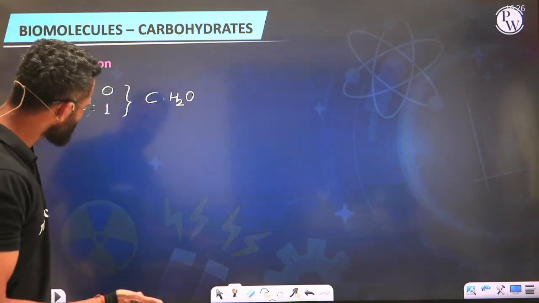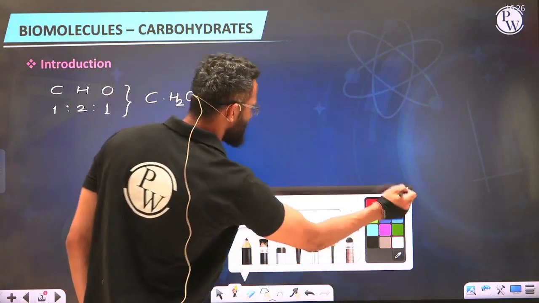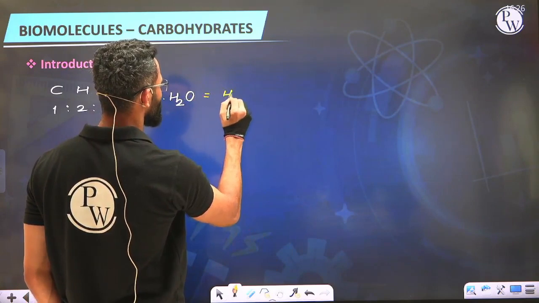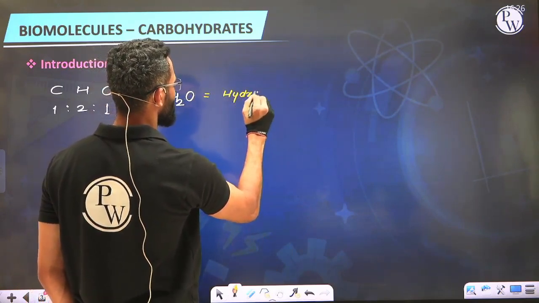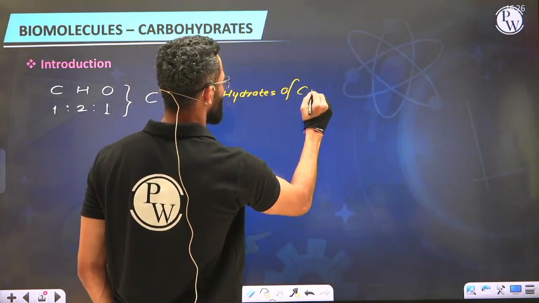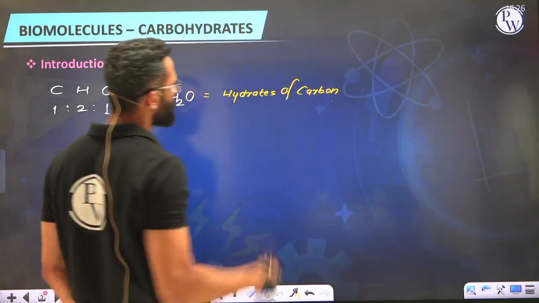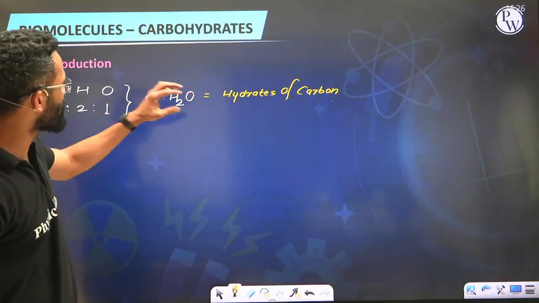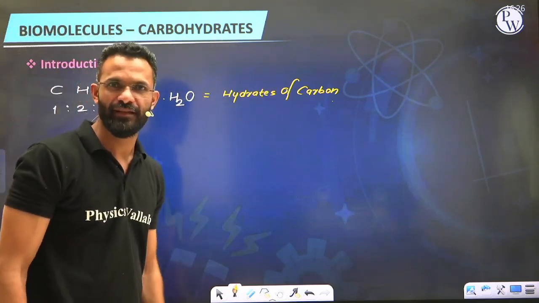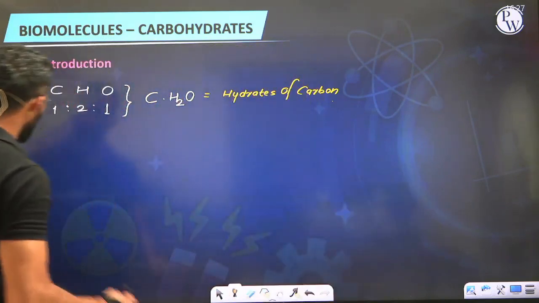But again, when you talk about CH2O, this CH2O is what we call a water molecule in association with carbon, as in we call it hydrates of carbon. And guys, that's how you'll now realize the name carbohydrates came into the picture, because it appears like a water molecule is in association with carbon, meaning it is hydrates of carbon atom. Just to give you some example, we are all aware of a very common example, that is glucose.